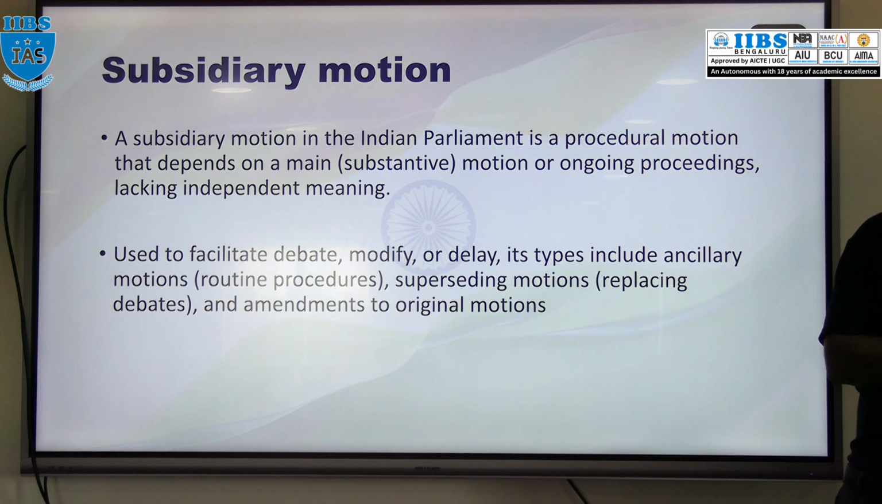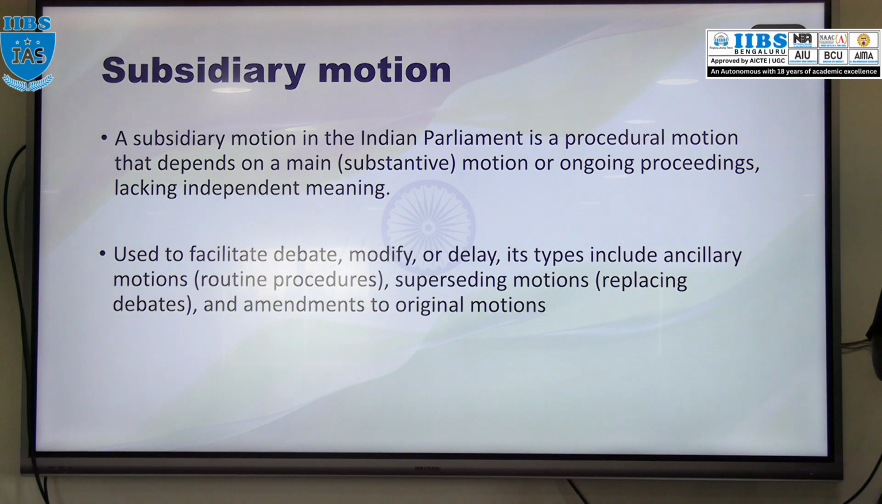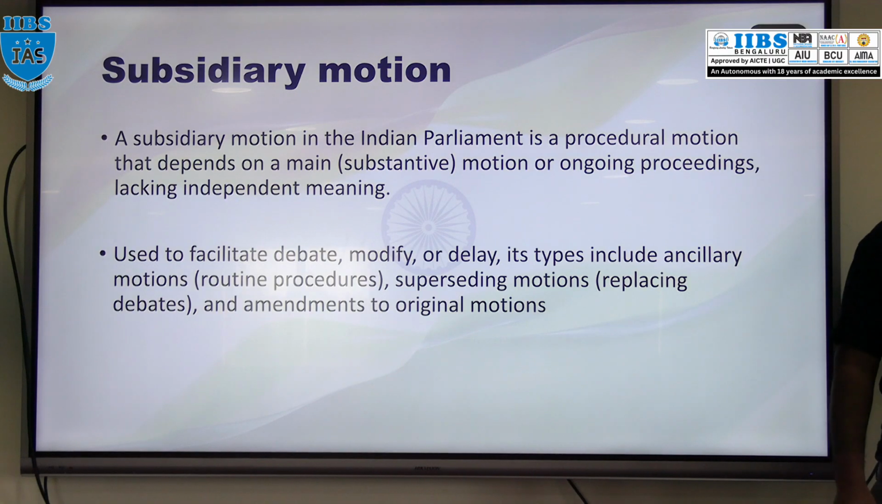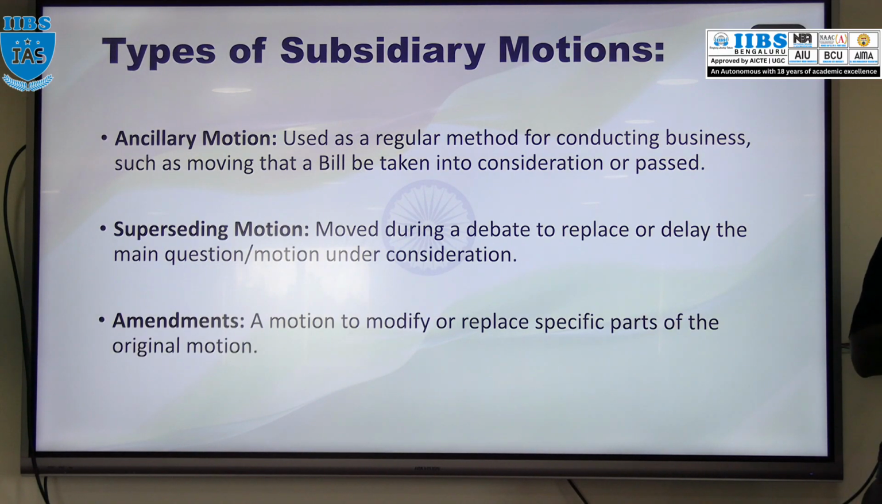Then the subsidiary motion. A subsidiary motion also generally depends upon the substantive motion, so it is not an independent motion. Generally, why will a subsidiary motion be introduced? For a debate, right? To prolong the debate, modify the debate, or delay the debate. For that purpose only, the subsidiary motion can be introduced. Generally, there are three types of subsidiary motion. The first is the ancillary motion.